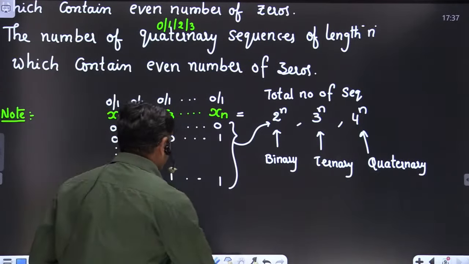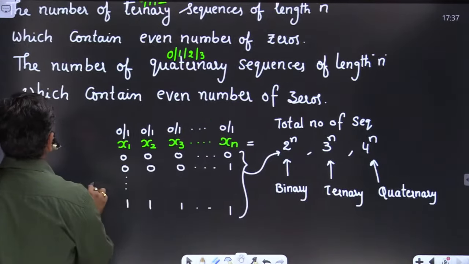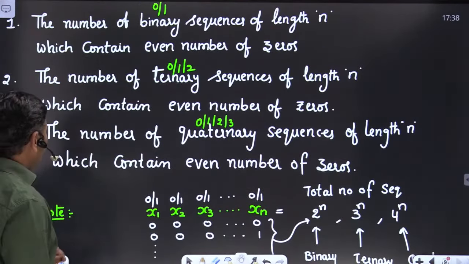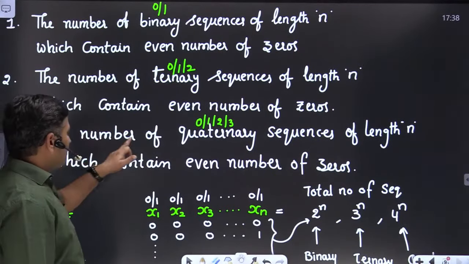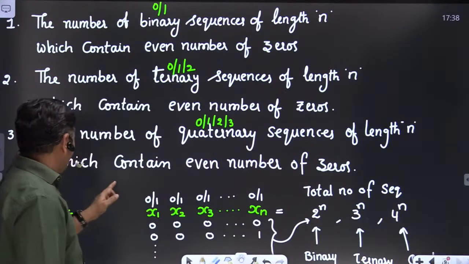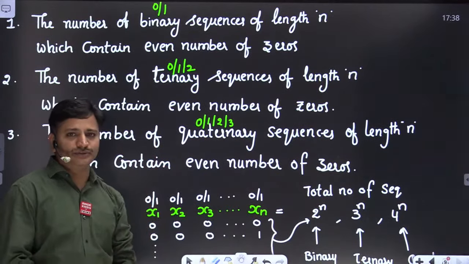Then we are going to solve each and every problem now. First we will focus on the number of quaternary sequences of length n which contain an even number of zeros.